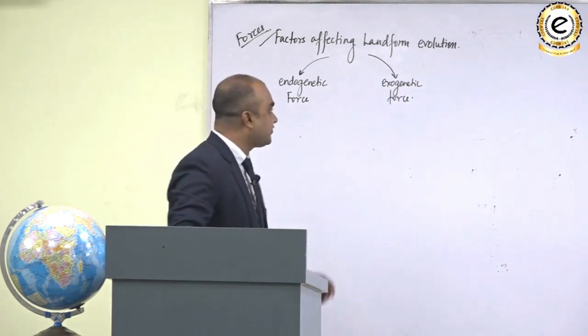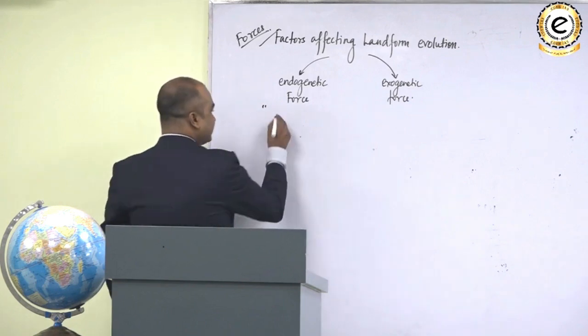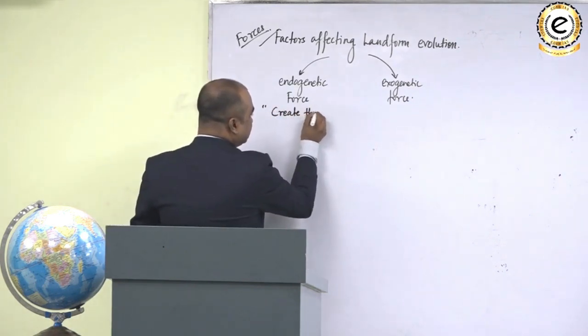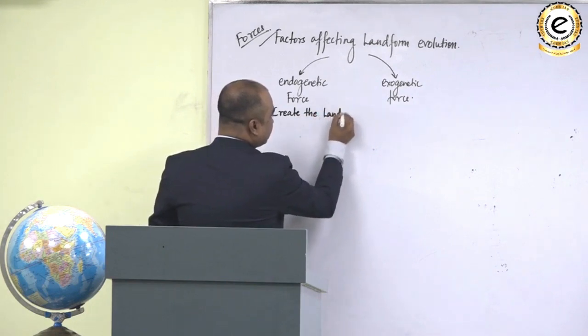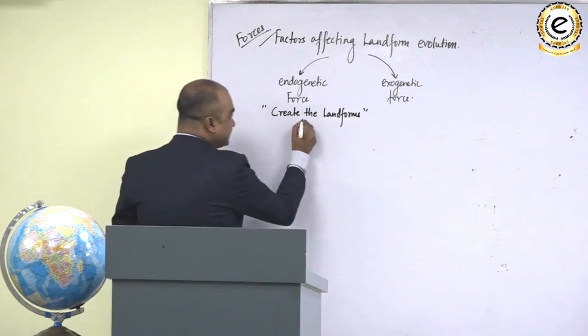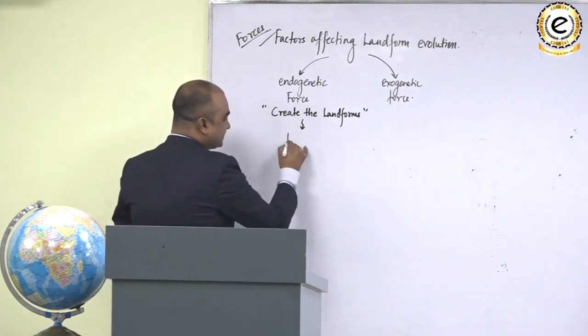So I can write this, that endogenetic forces are those forces which create the landforms. And you understand what do we mean by landforms. And these are the forces which generate from the Earth's interior.